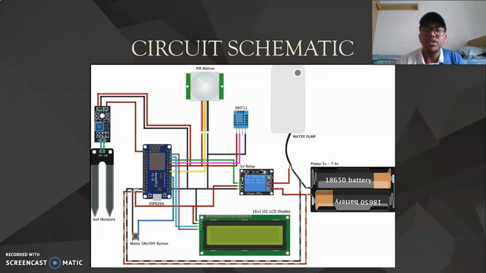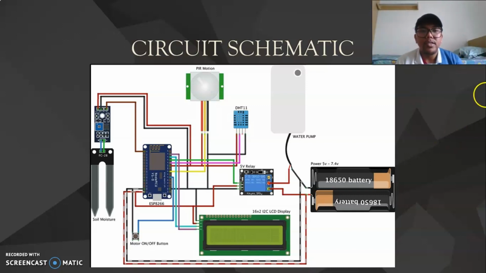So I will be continuing on the next part. Firstly is about the circuit connections. Basically, based on all the components stated previously, this is how all those components are connected. However, based on this picture, there are several components that will be removed due to several factors and problems, which are the PIR motion sensor, the motor on/off button, and the LCD display. And the DHT11 will be changed to DHT22.